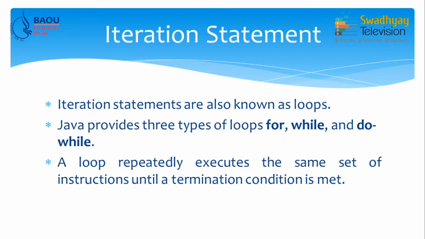What is an iteration statement? As I mentioned earlier, iteration statements are also known as loops. Java provides three types of loops: for, while and do while. Generally, a loop repeatedly executes the same set of instructions until a termination condition is met.